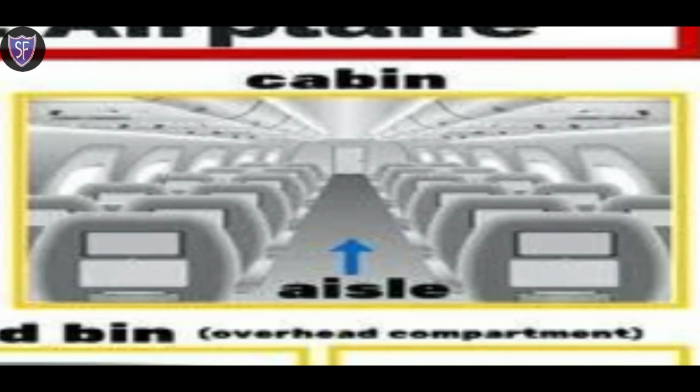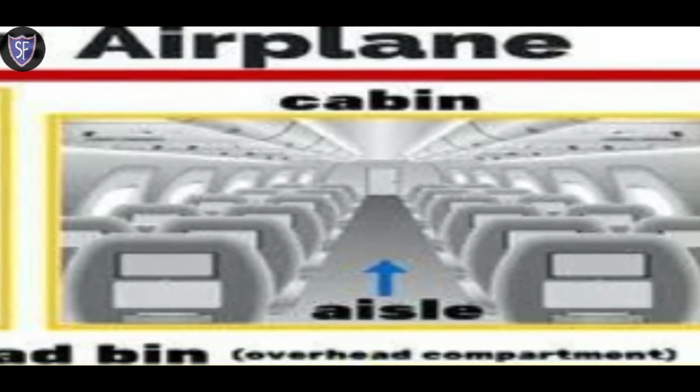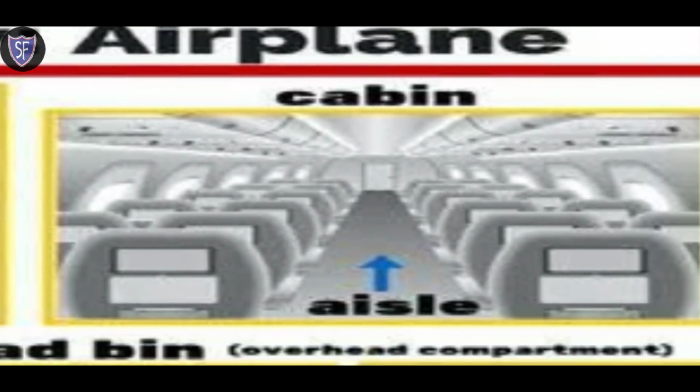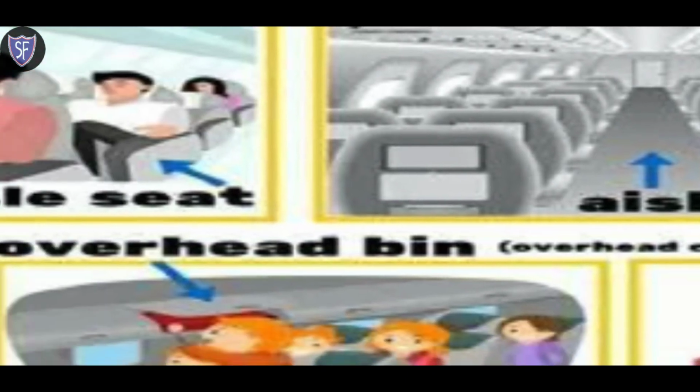We pronounce the C with a K sound, like khargosh in Hindi. So the sound of C is K, and this word is cabin. So this part where the passengers can walk is aisle, and the whole part where the passengers sit is known as the cabin.